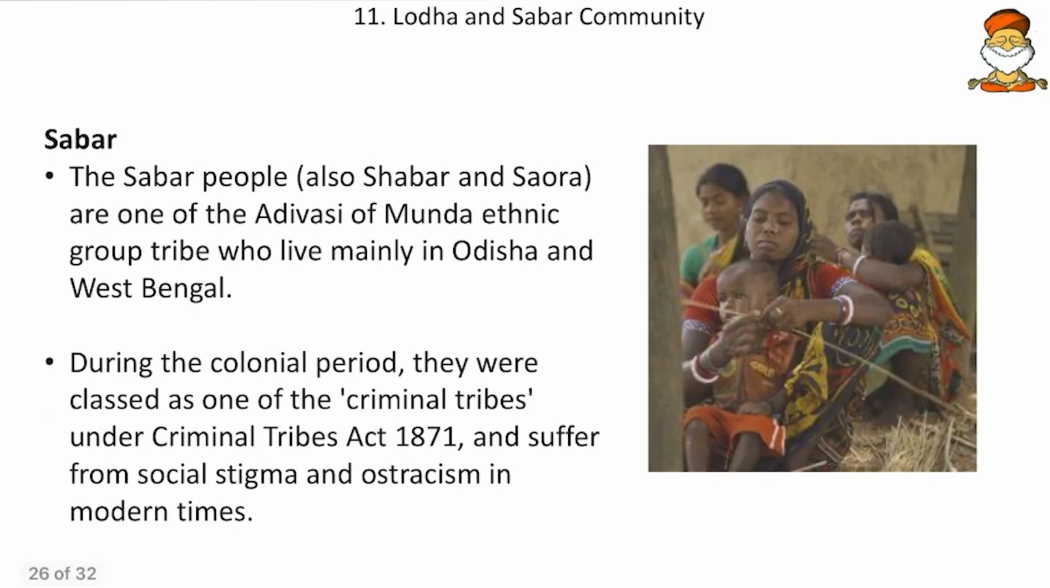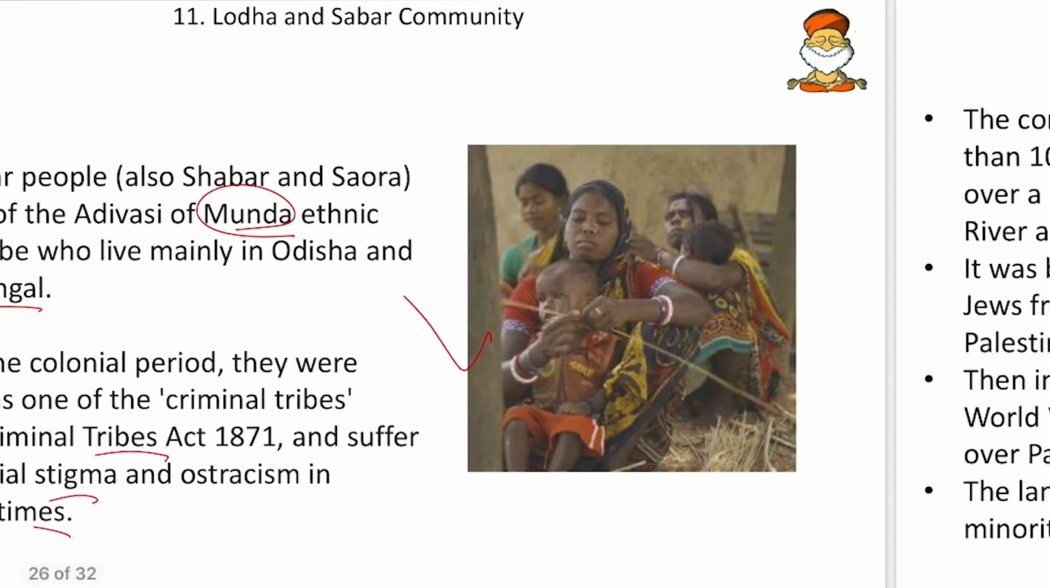Then come to next, the Sabar. Sabar people, also called Shabar or Saora, are one of the Adivasi of Munda ethnic group who live mainly in Odisha and West Bengal, again the same region. During the colonial period, they were classed as one of the criminal tribes under the Criminal Tribes Act 1871. And they also suffered from social stigma and ostracism in modern times. So here we can see the Sabar community.